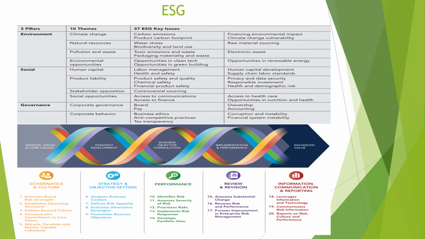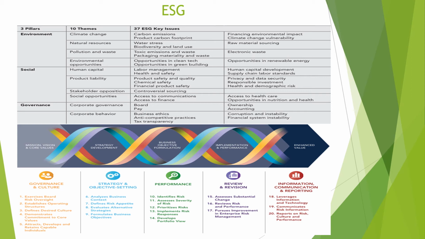The second pillar is social. As you can see, the first category in this is human capital. So you need to manage the labor and health and safety of those individuals. Product liability. So what are the various things that you need to take care of?